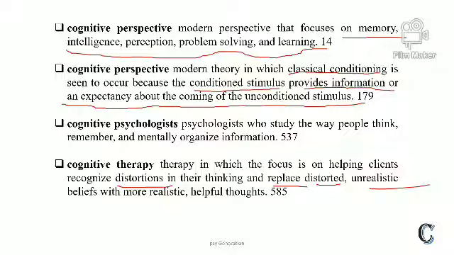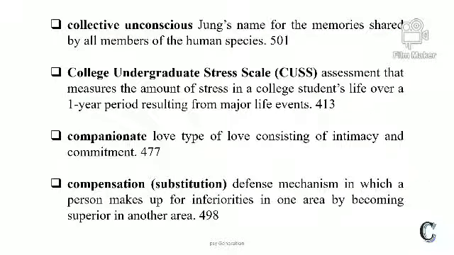It means they try to change unrealistic beliefs into realistic thoughts. The very short thing is, they try to change distortion in their thinking and unrealistic belief into realistic thought.